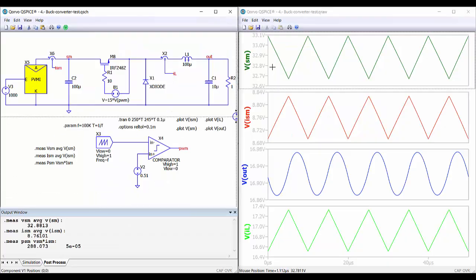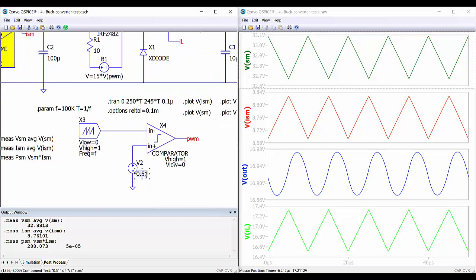So here we have on the right the voltage across the panel, the current delivered by the panel, this is the output voltage of the converter, and this is the current through the inductor. And on the left we can see the values of the voltage across the panel, the current through the panel, and the power. So we can see that we are operating at the maximum power point of the panel.